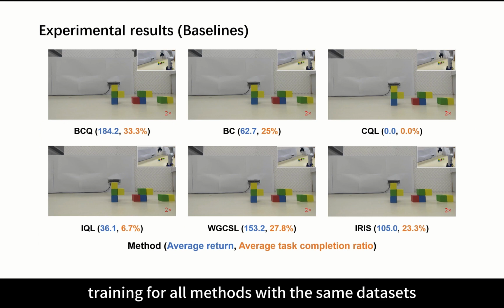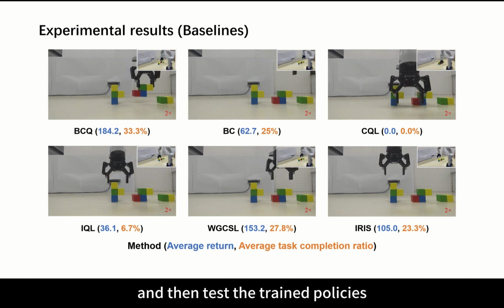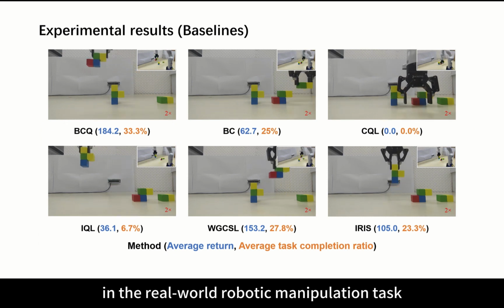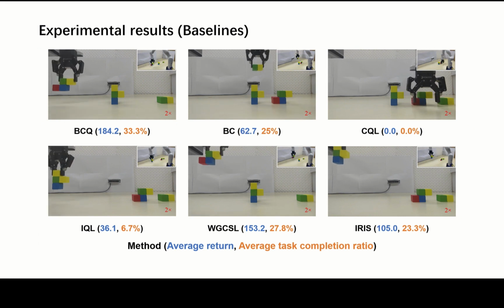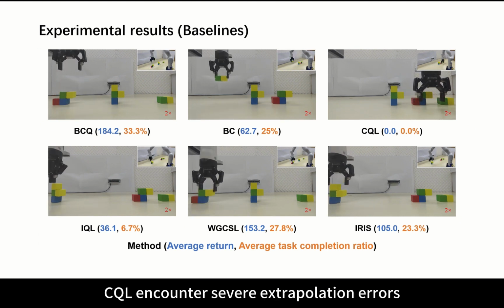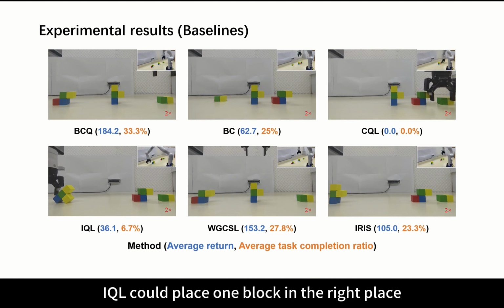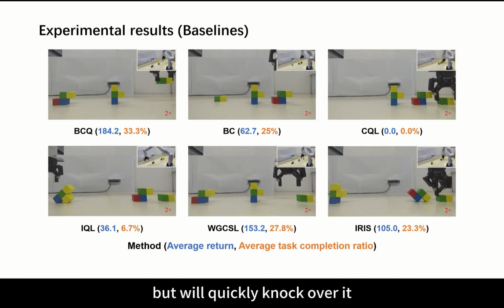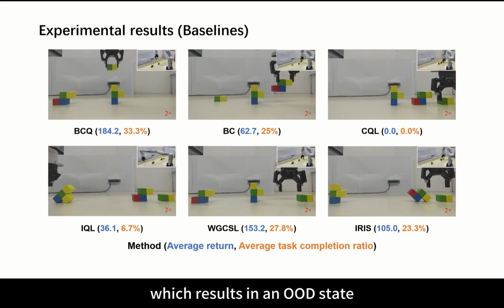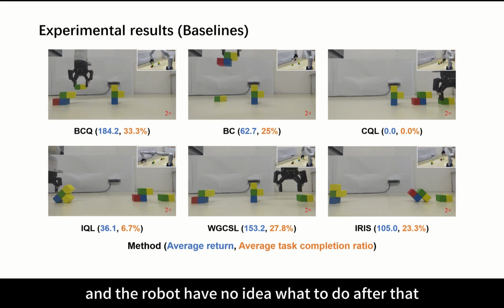We conduct offline training for all methods with the same datasets and then test the trained policies in the real-world robotic manipulation task. CQL encounters severe extrapolation errors, rendering it unable to pick up any blocks. IQL could place one block in the right place but will quickly knock it over, which results in an OOD state and the robot has no idea what to do after that.